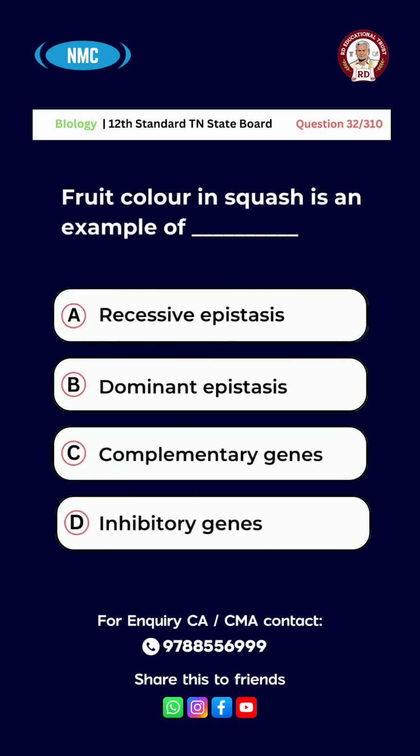Question number 32. Fruit color in squash is an example of A, recessive epistasis. B, dominant epistasis. C, complementary genes. D, inhibitory genes. And the right answer for this question is option B, dominant epistasis.